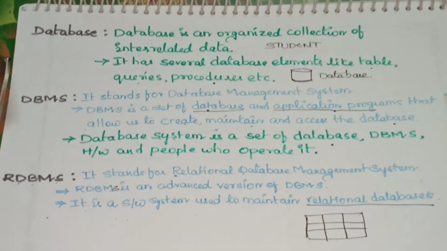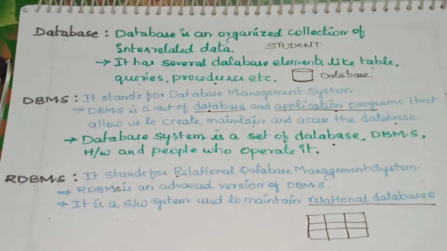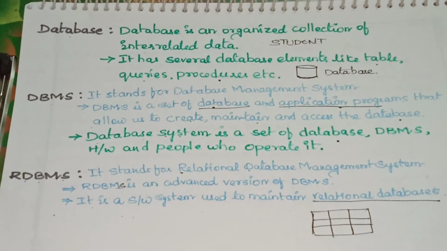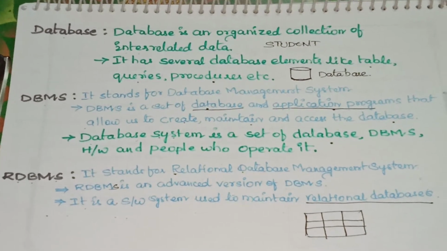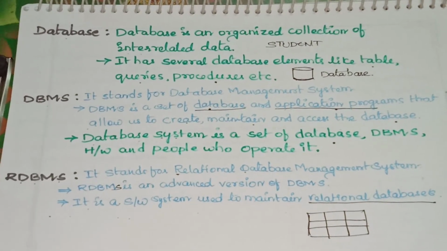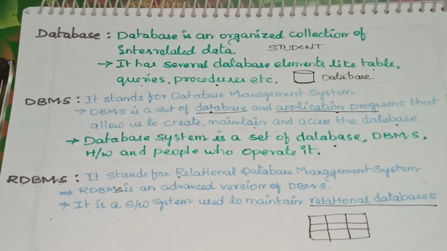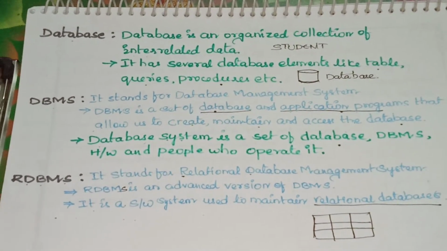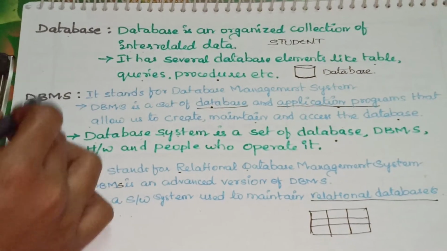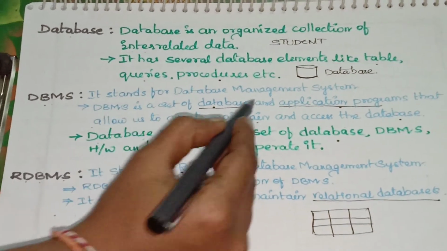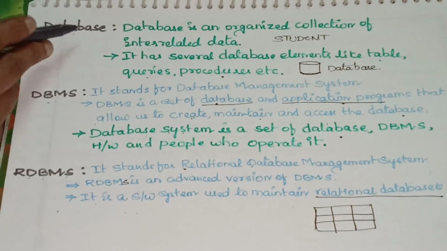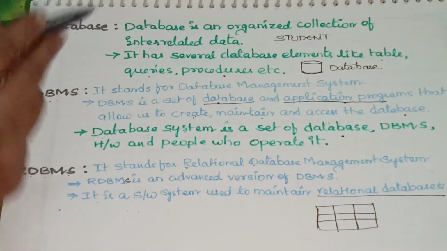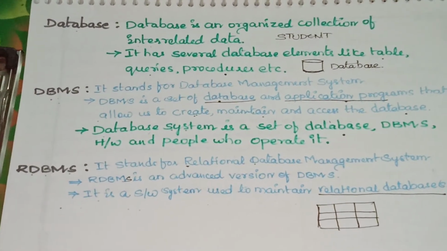Database, I already told you, is an organized collection of interrelated data. Application programs are, you can easily identify, programming languages like C, C++, those types of programs. When both are combined into one concept, it is called DBMS. And why do we use this software? To create, maintain and access the databases. Whatever databases we consider here will be maintained with the DBMS software.